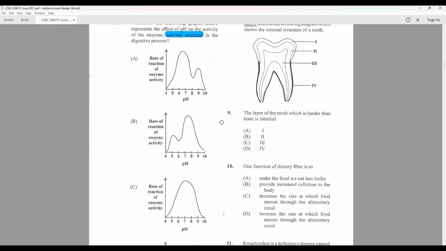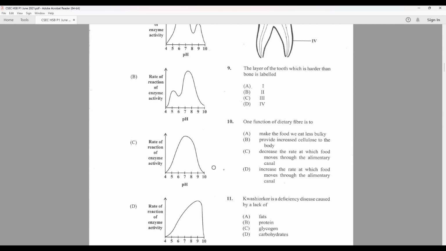So considering it's in the mouth, we are looking for something which is just over the neutral pH, which if we take a straight line, it should be around here. So this curve is slightly just about there. So we will pick C as the answer.